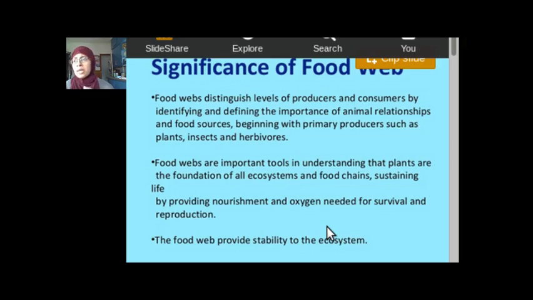We talked about how energy is transferred, how energy is highest at the bottom of the energy pyramid. The most energy is available at the bottom and the least at the top. And we talked about the importance of understanding food webs, because the more organisms there are in a food web, the more stable an ecosystem is. Any questions so far? All right, with that, we're going to wrap up.